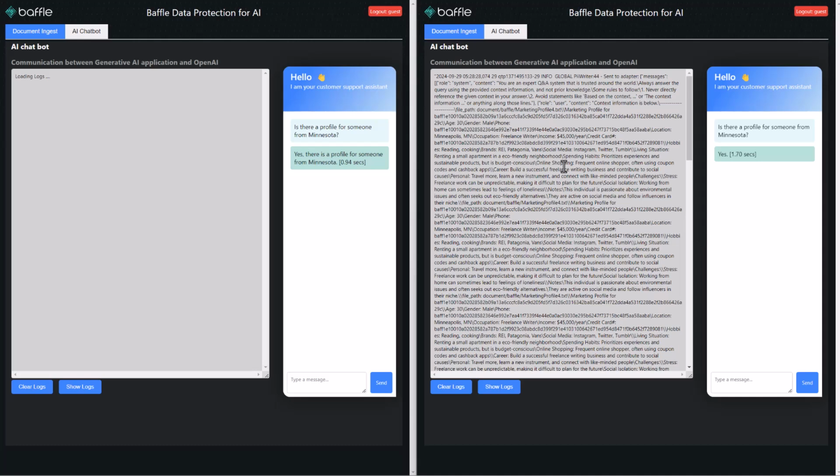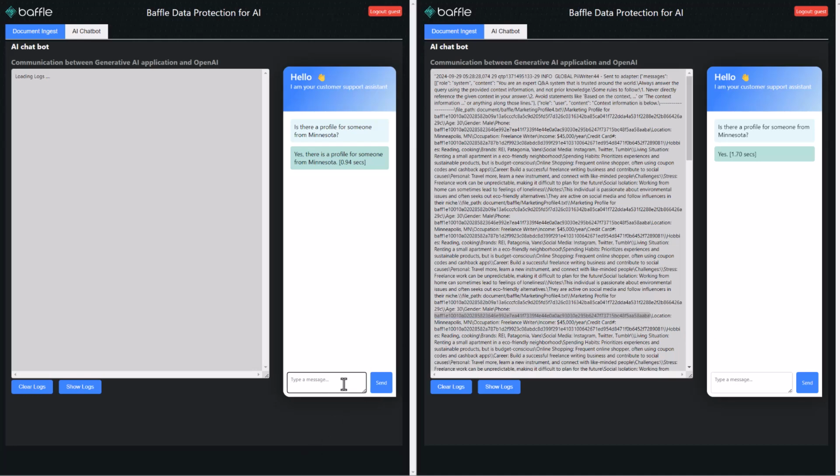Now, on the right side, you'll see this log output because, as I mentioned, we are leveraging Baffle's proxy for generative AI, and we are then able to inspect the traffic that's going between the application and the OpenAI servers, because that's the inference service that we're using. And you'll see that, in fact, all the sensitive data that's in the marketing profile is encrypted, yet we're still able to answer all the questions that we're asking meaningfully, as you shall see.